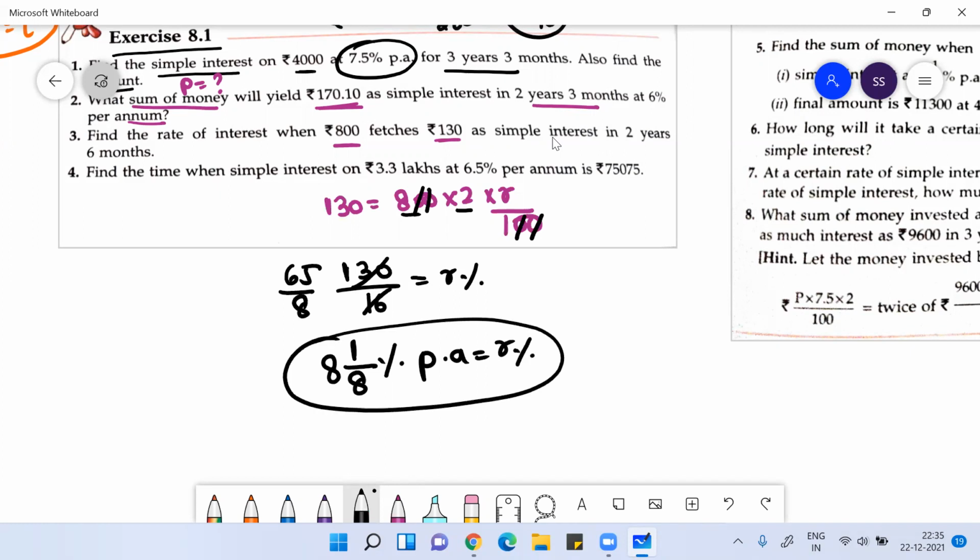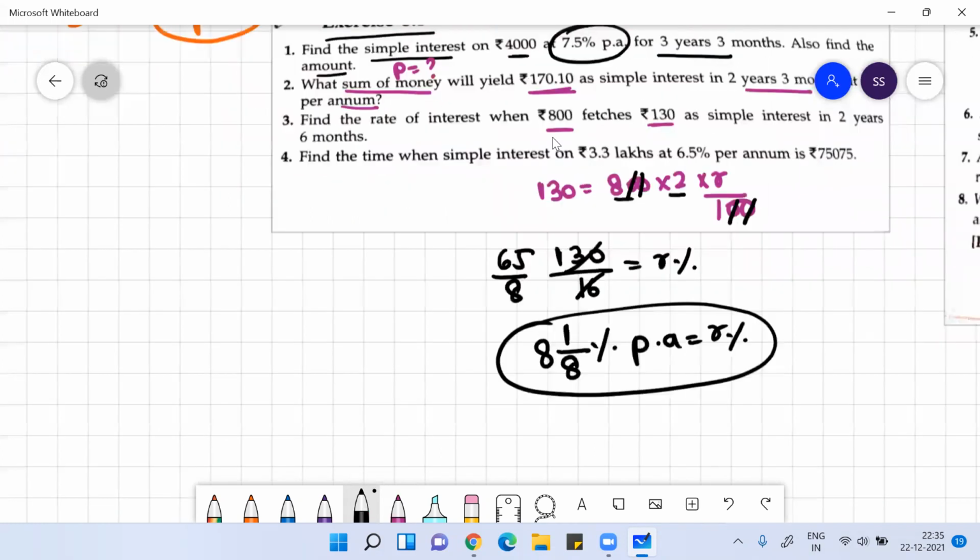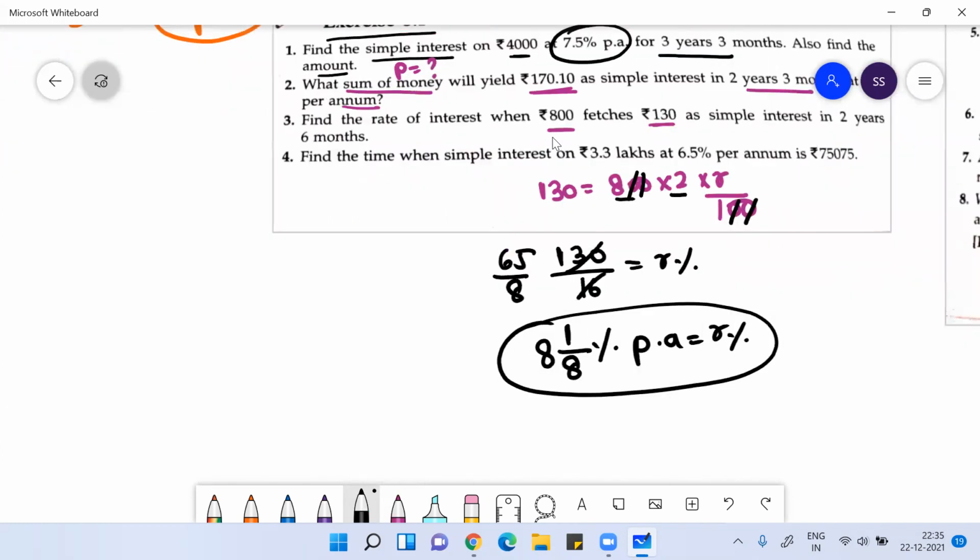Clear everyone? Any doubt? Fourth one: find the time when the simple interest on 3.3 lakh rupees at 6.5% per annum is this much. They are giving you the simple interest: 75075 rupees.